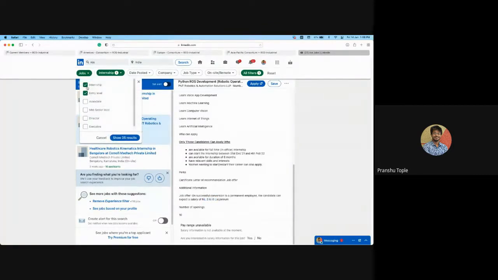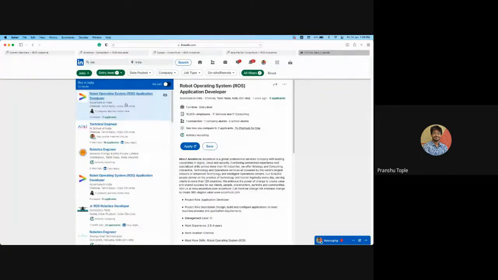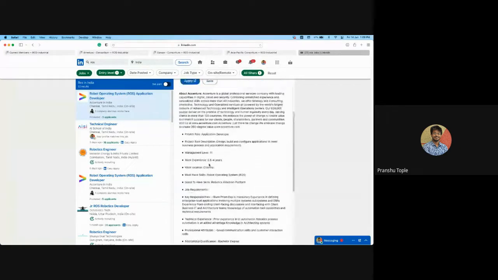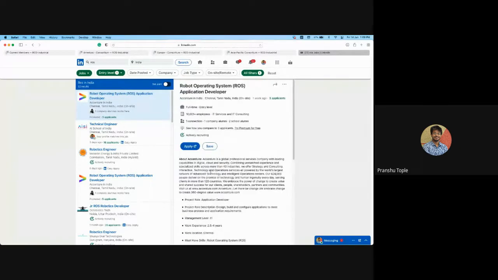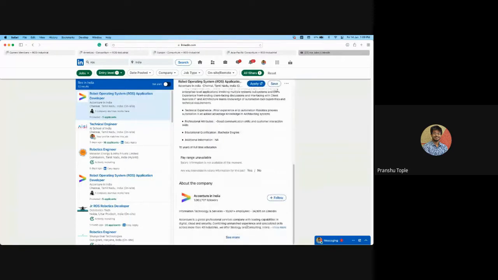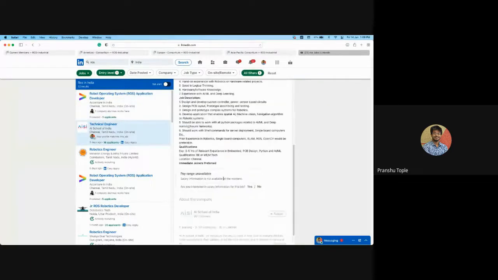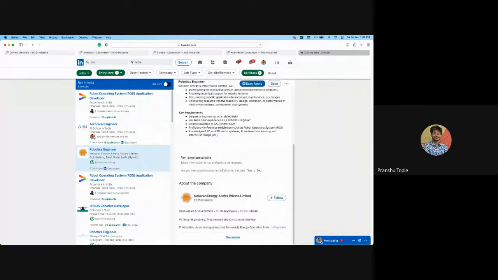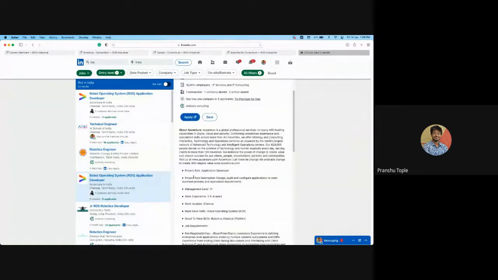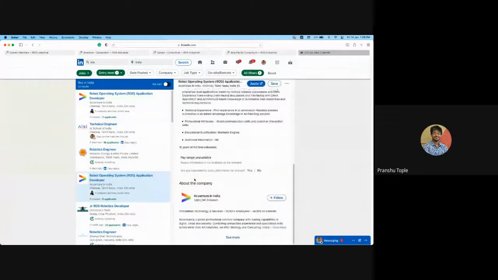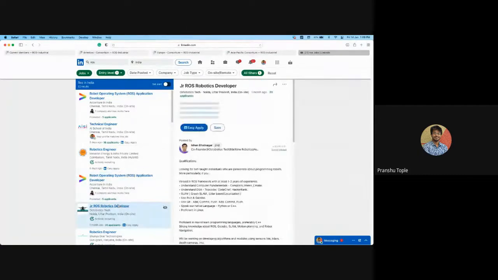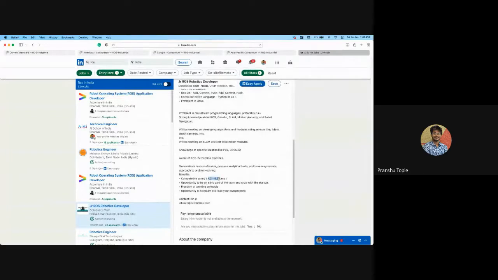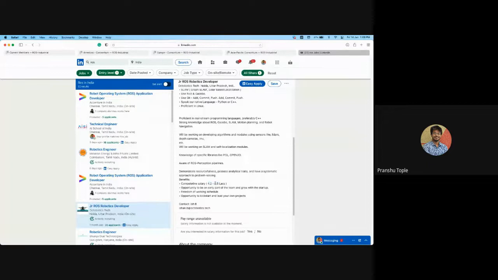Let's see an entry level job. What does it provide? If I look at Accenture, have they given any package? No, they have not given any package over here. Let's see for AI School India. But we have a few people who are placed in Accenture. They are getting around 8 to 12 lakh per annum packages in ROS. Even see 4.2 to 8.5. Junior robotics developer is getting up to 8.5.